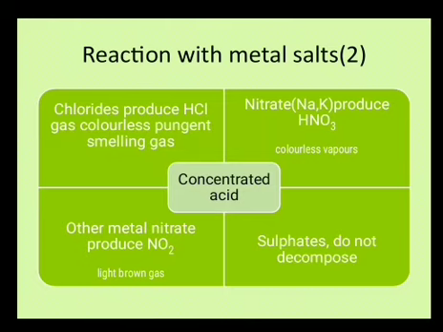Next one is if any other metal nitrate except sodium and potassium is treated with concentrated acid. You see a very peculiar observation. A light brown colored gas suddenly evaporates out, or is produced as a result of the reaction. So concentrated acids on treatment with metal nitrates produce nitrogen dioxide, NO2 gas, which is light brown in color.